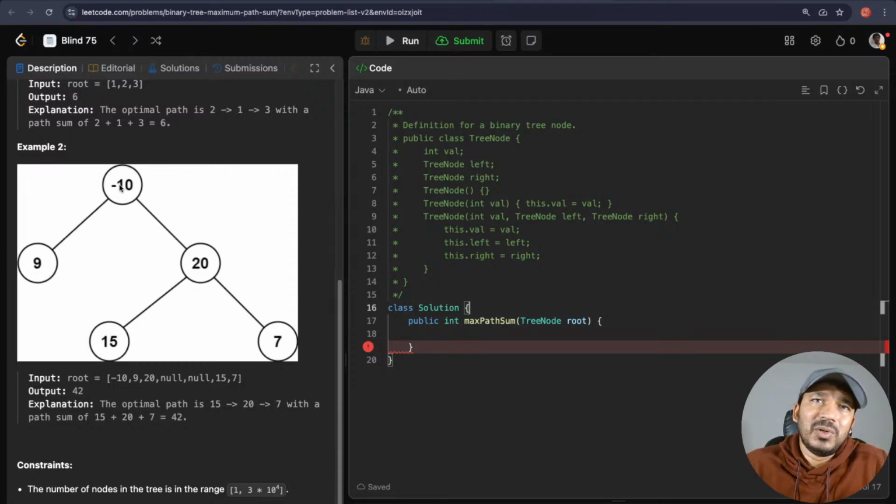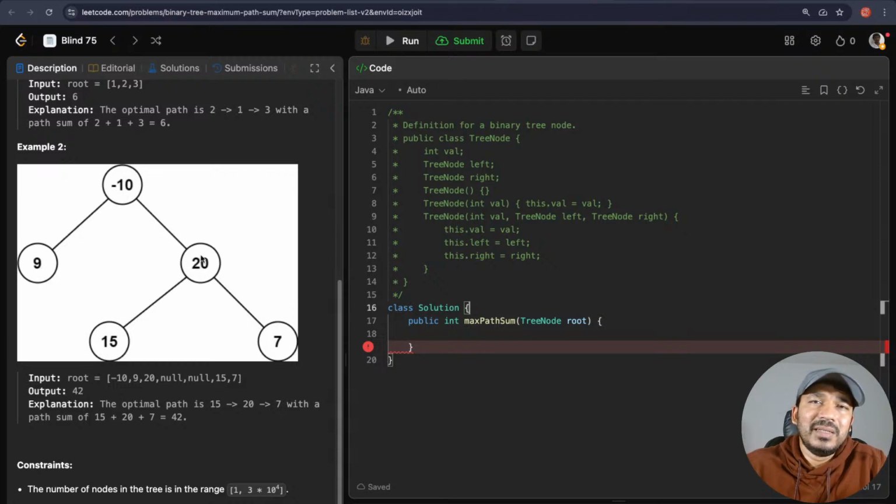But if this is a positive value, whatever the path comes from this one, like let's say this is 15 and 10 and 20, and this one was not negative 10, I'm assuming this is a positive 10, then what would it have been? From 10, I would ask what is the maximum path in the left child. The left child returns, okay, maximum path sum is 9. From the right, it would return what's the maximum path sum.